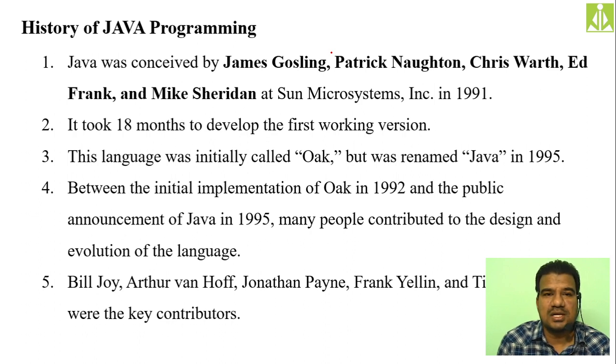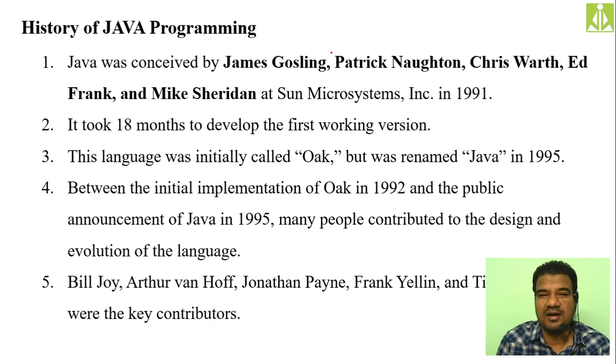One such person, one such scientist, or we can say one such researcher, is Bill Joy. The authors were Bill Joy, Arthur Van Hoff, Jonathan Payne, Frank Yellin, and Tim Lindholm.